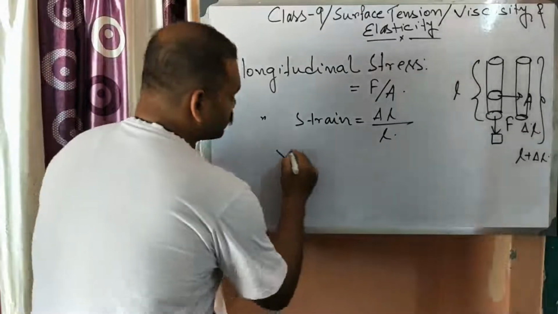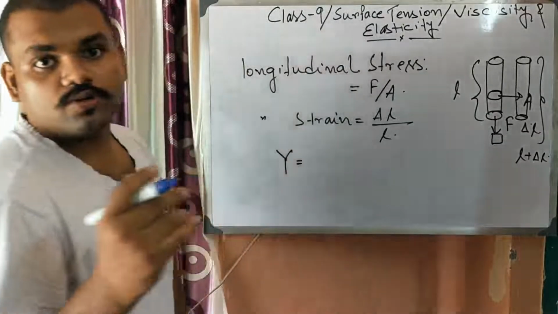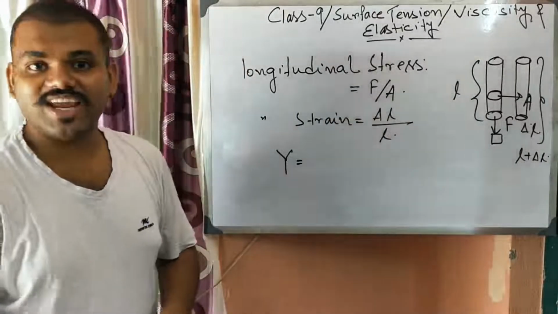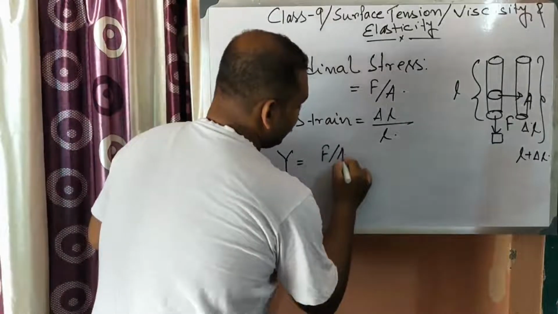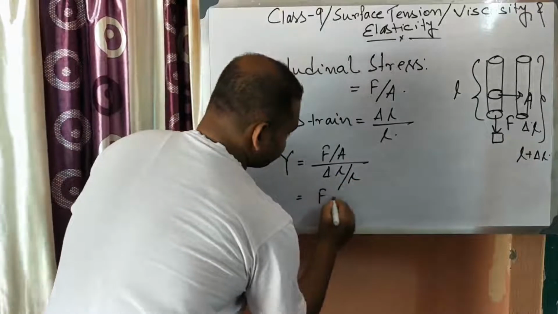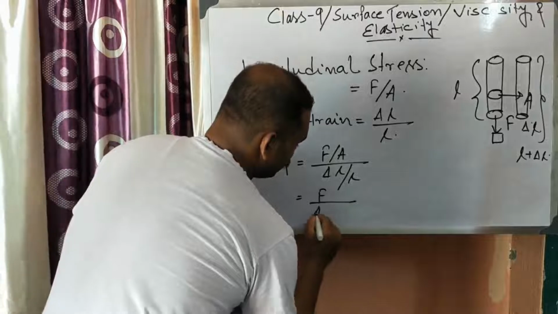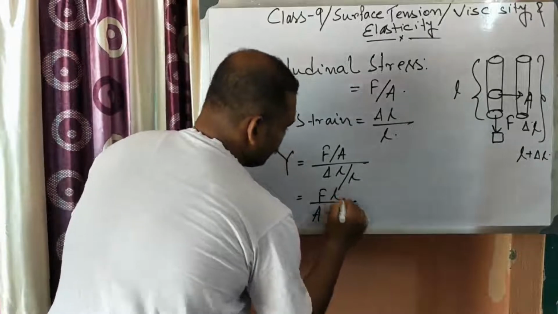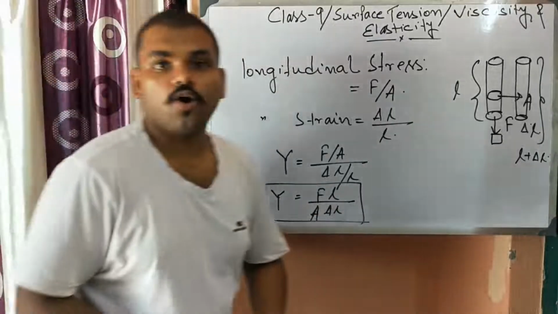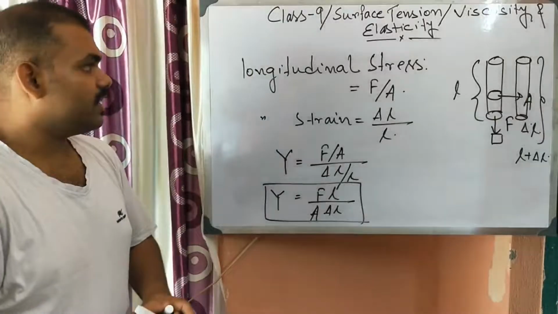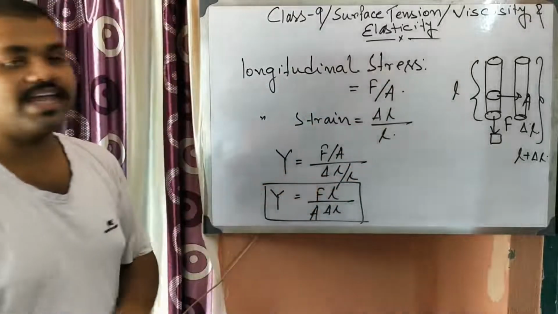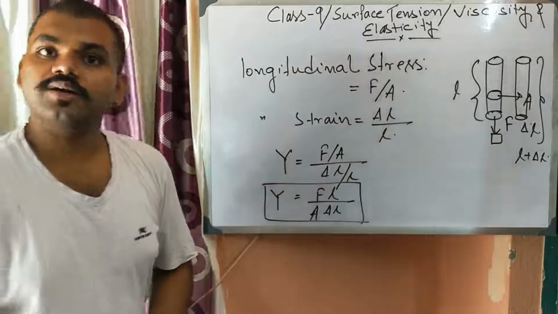So, Young's modulus Y is equal to stress divided by strain, the ratio of stress and strain. So, force F by A divided by del L by L. So, Y equals F L by A del L. This is the Young modulus of the material of the wire. If we divide stress by strain, we will get the Young modulus of the material.